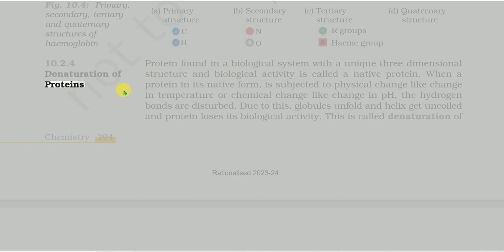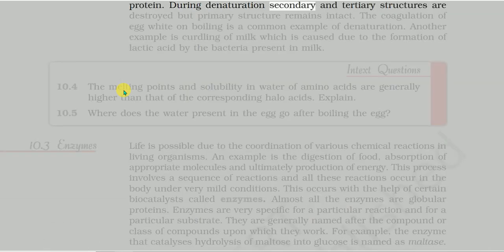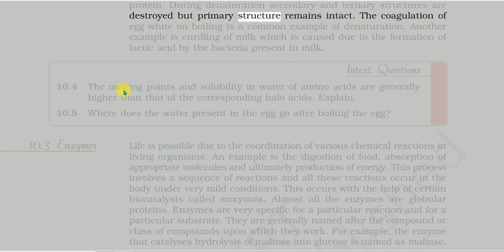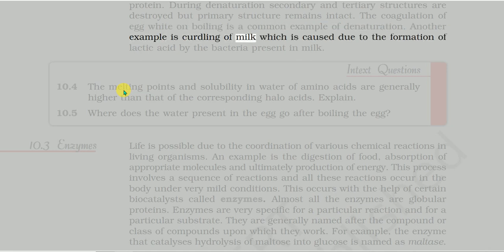During denaturation, secondary and tertiary structures are destroyed but primary structure remains intact. The coagulation of egg white on boiling is a common example of denaturation. Another example is curdling of milk, which is caused due to the formation of lactic acid by the bacteria present in milk.